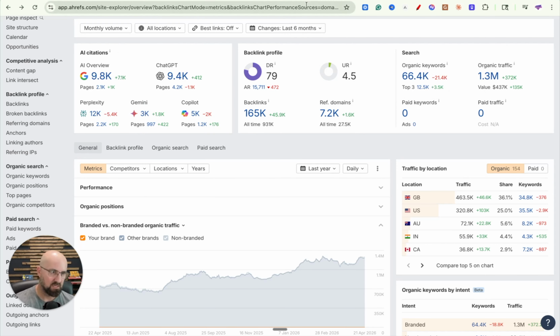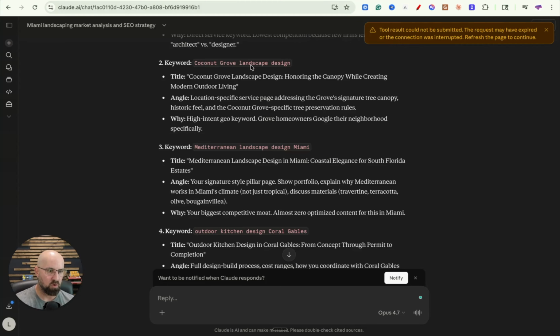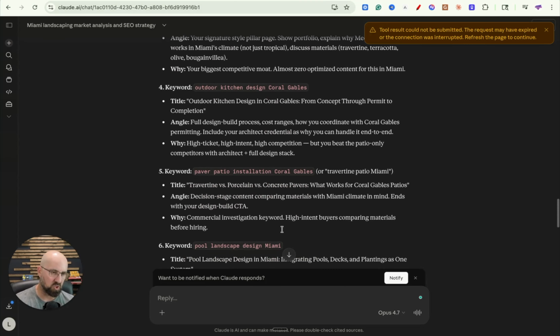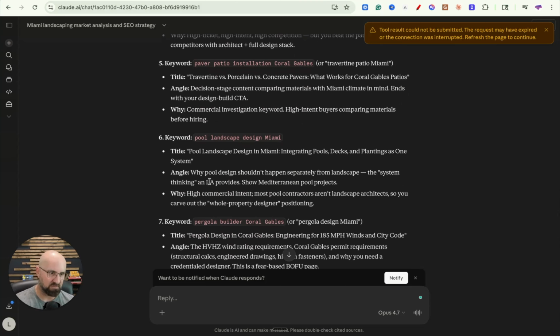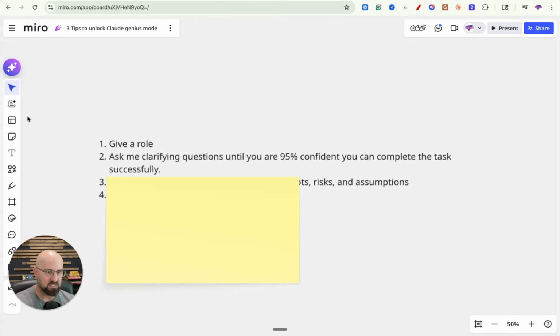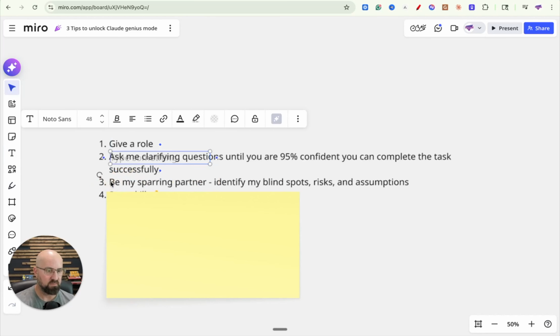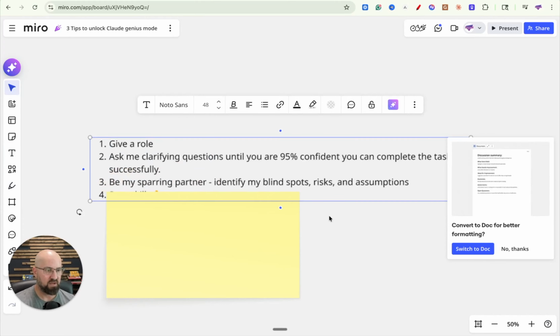So I just want to mention, piggyback on that while we're on this prompt, because this is good. What that prompt will do is going to make this 10 times better. And then if you have it integrated, you can fully automate your content, which is crazy. All right, so the next thing, and this is where we're going to start stepping things up again, is this addition to it. So be my sparring partner, identify my blind spots, risks, and assumptions.